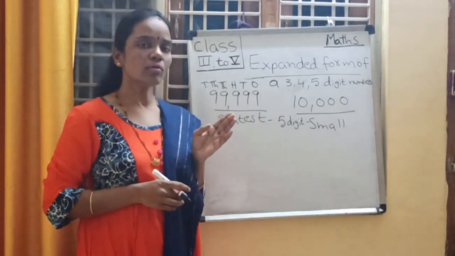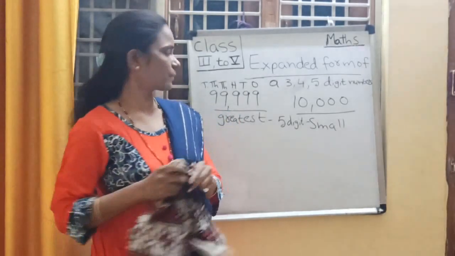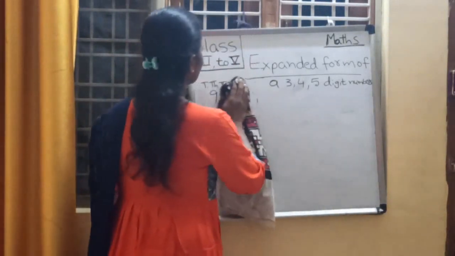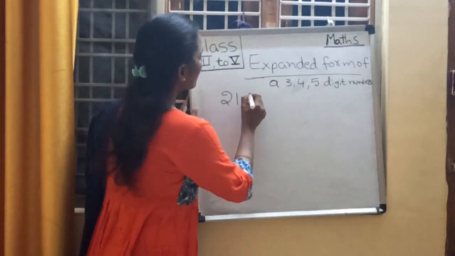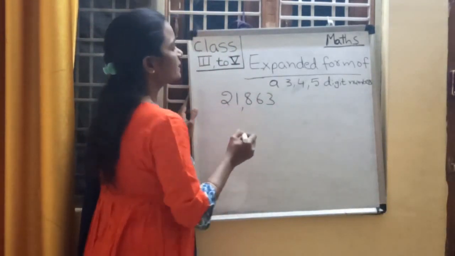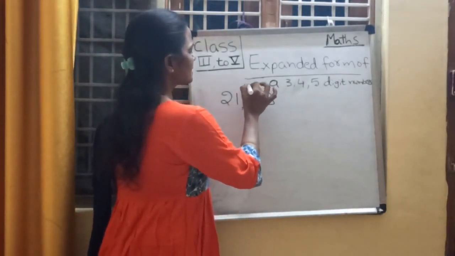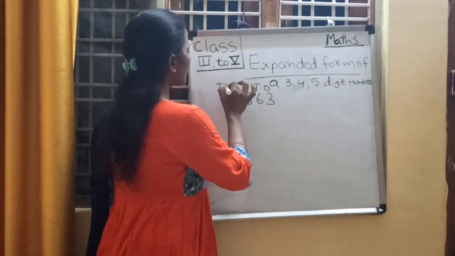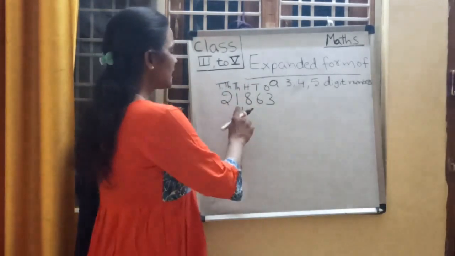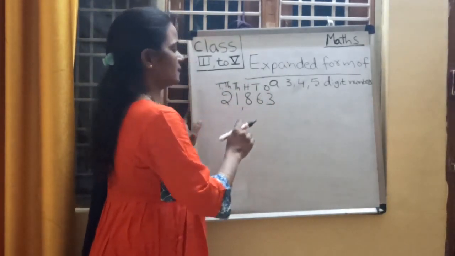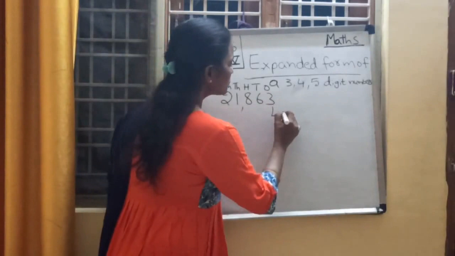Okay children? Now we will write the expanded form for a 5-digit number. Take a 5-digit number, children. Give me a number. 21,863. First write down the places: ones place, tens place, hundreds place, thousands place and 10,000s place. Read this number, everyone repeat after me. It is 21,863. So write down the place values for this number.